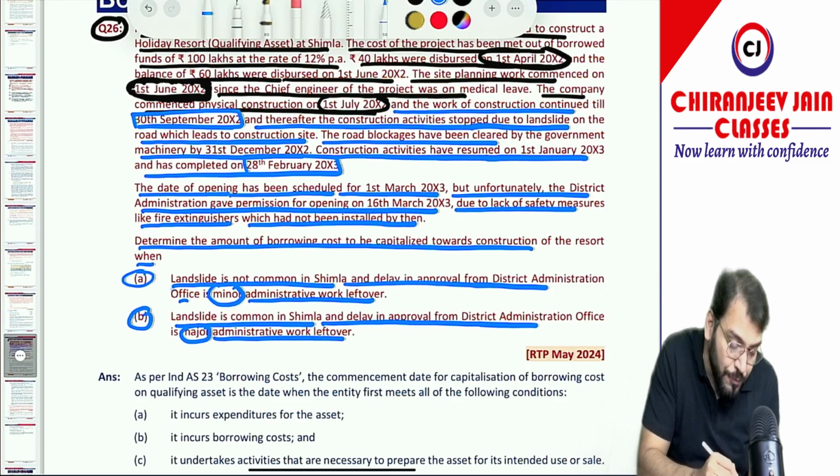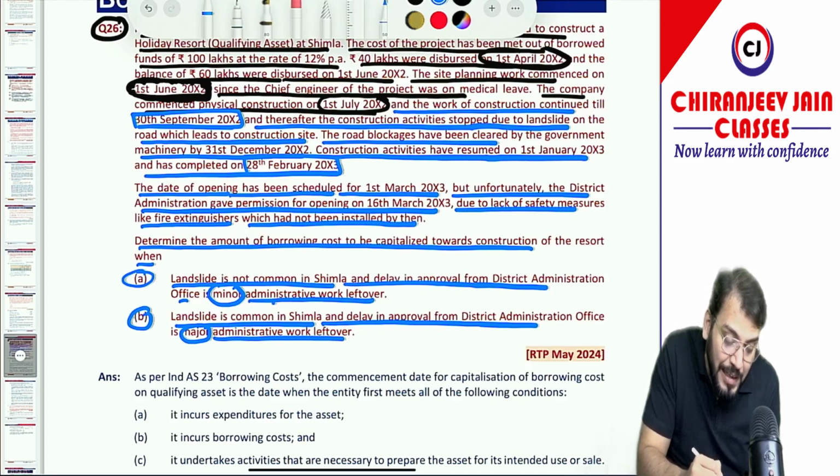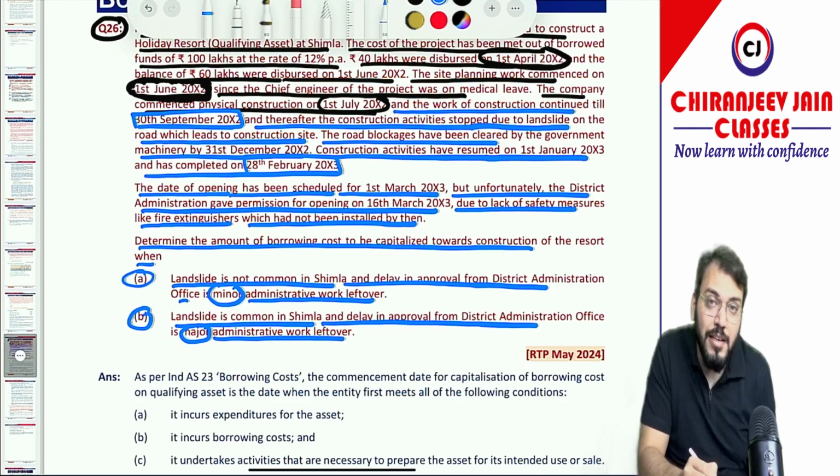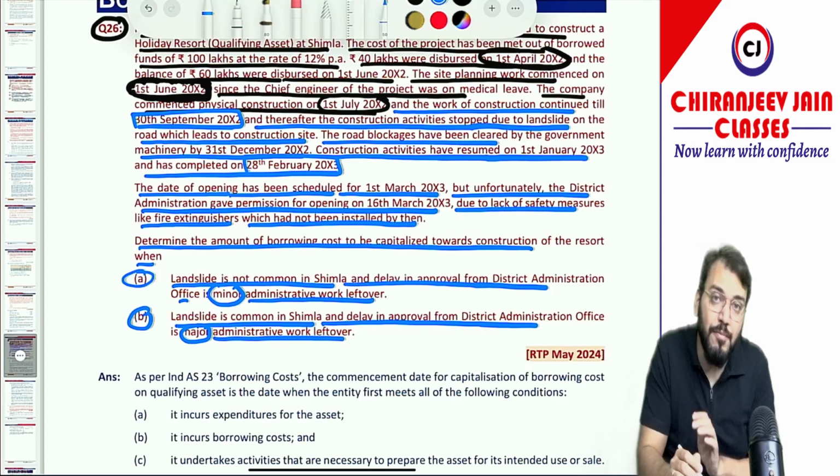So you can see in the first case, the approval given on 16 March, the district admin gave permission for opening on 16 March due to lack of safety measures. It is given in the question that approval was a minor administrative work left over. Means in this case we can cease the capitalization on 28 Feb 2003.